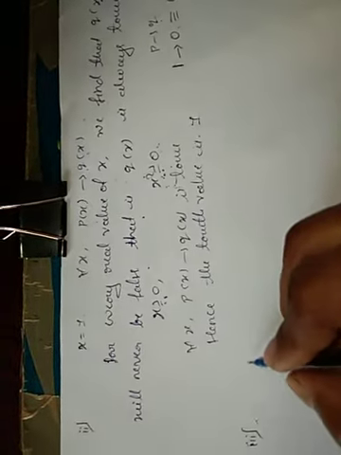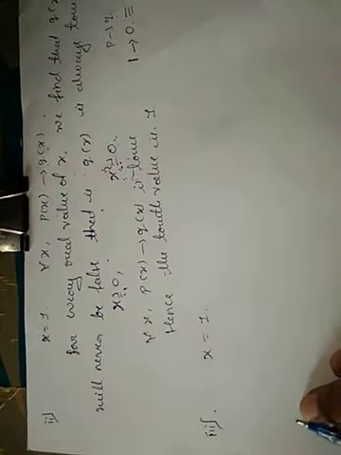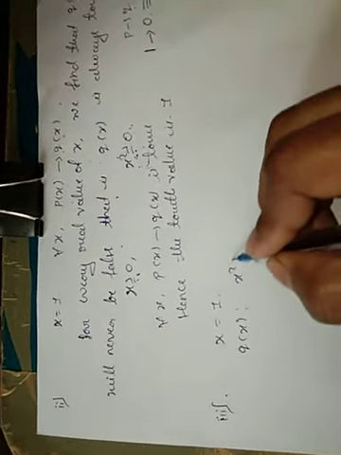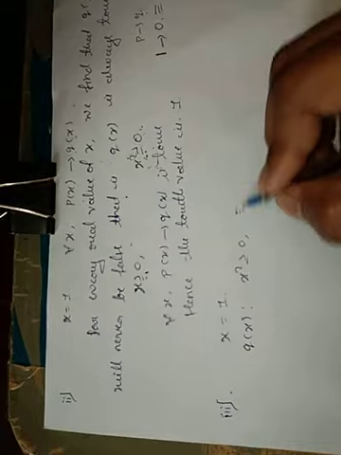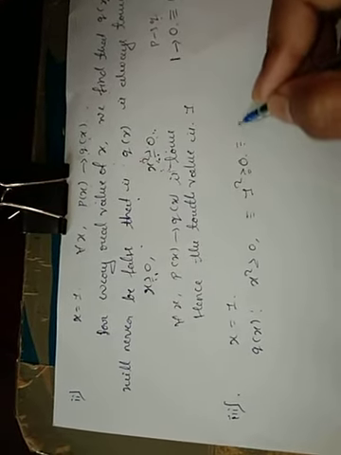Consider some value of x, that is x equal to 1. Consider q of x, that is x square greater than or equal to 0. We consider 1 here, so 1 square is greater than or equal to 0, that implies 1 greater than 0, which is true.